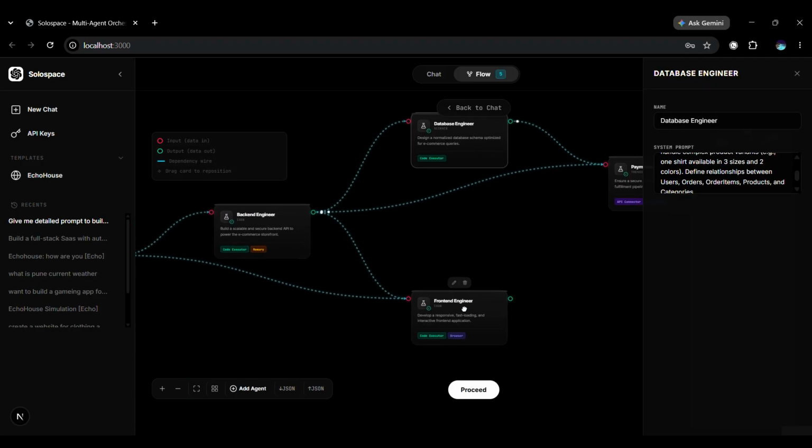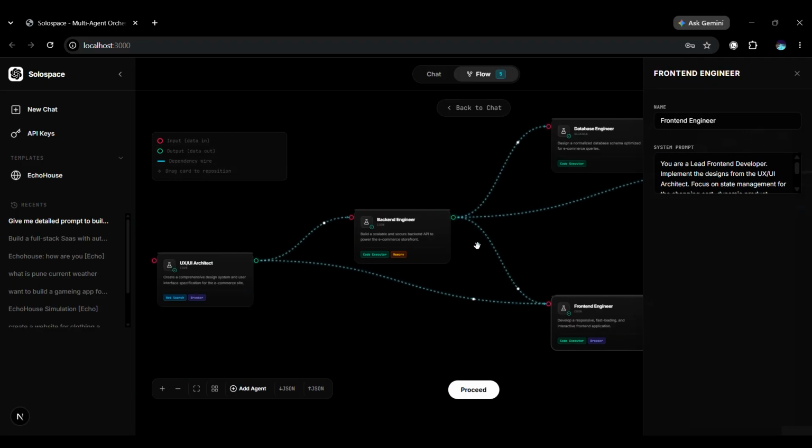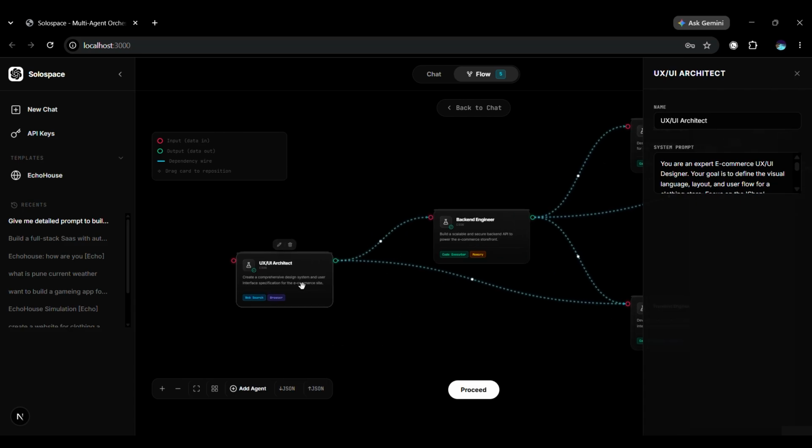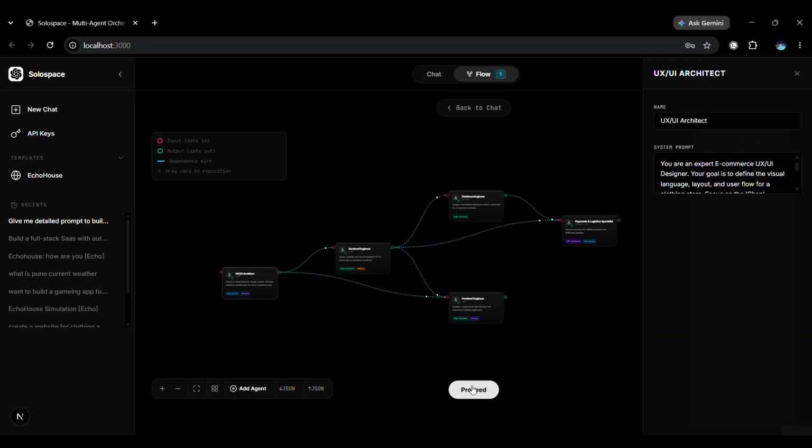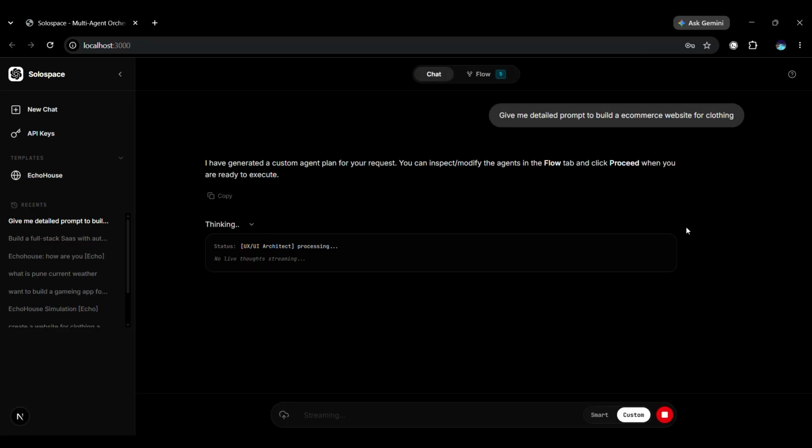And here's the thing nobody talks about. What if the output isn't exactly what you wanted? You don't restart. You don't reprompt from scratch. You just click the agent, rewrite its instruction, hit proceed again. Same team, new instruction, new output. This is the difference between using AI and directing AI.